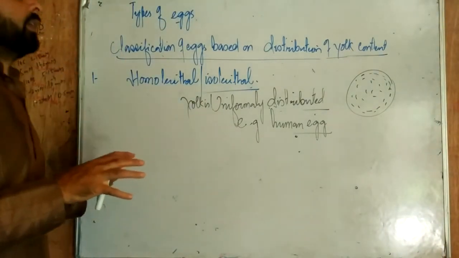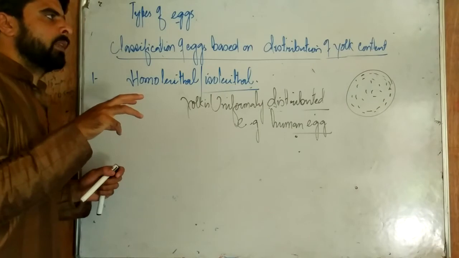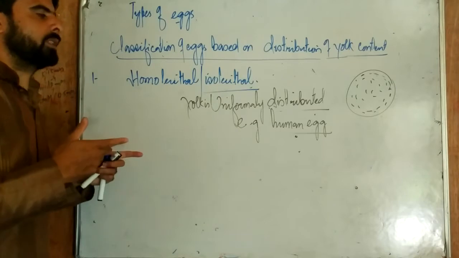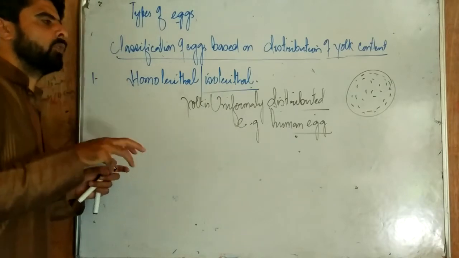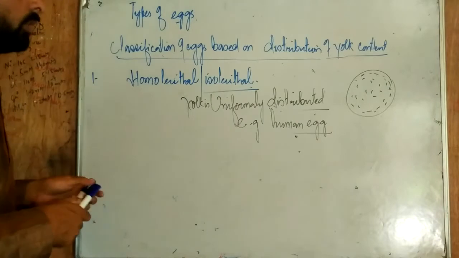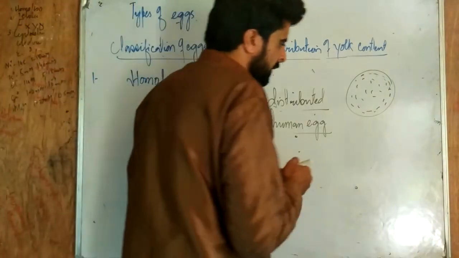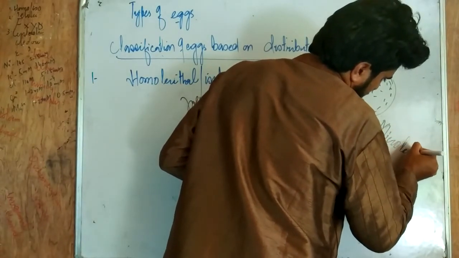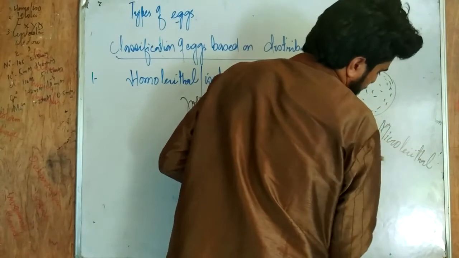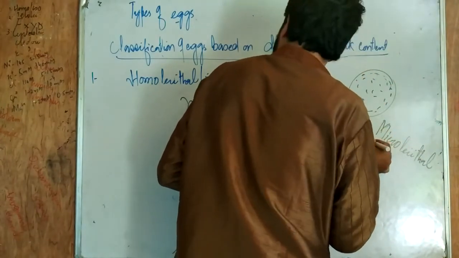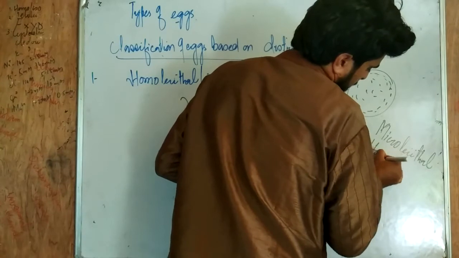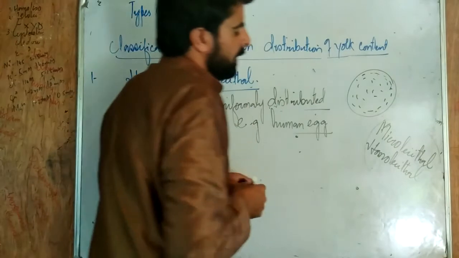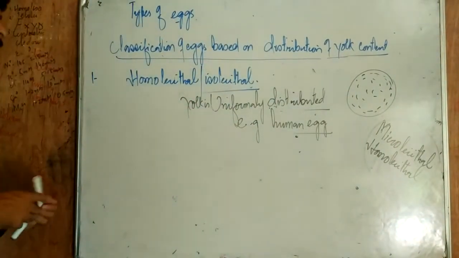The human egg is first microlecithal on the basis of the content of yolk present, and then it is homolecithal. That means the yolk, which is less in amount, is distributed all over the egg. You have to keep in mind, the human egg is microlecithal, having a less content of yolk, as well as homolecithal or isolecithal, that means this less amount of yolk is uniformly distributed in the egg.